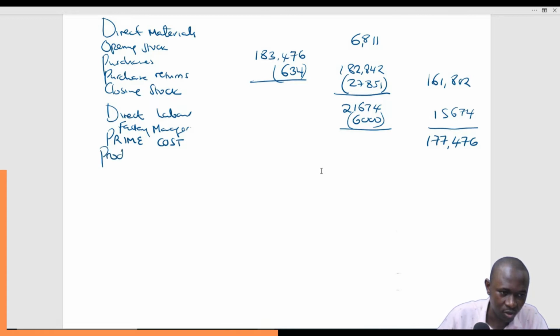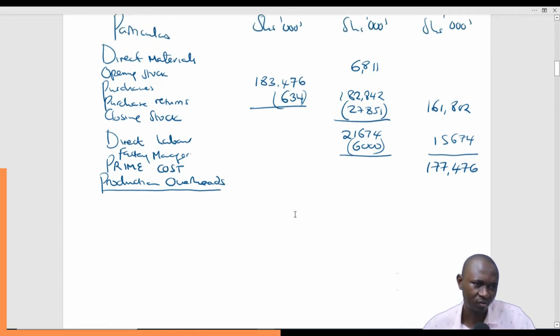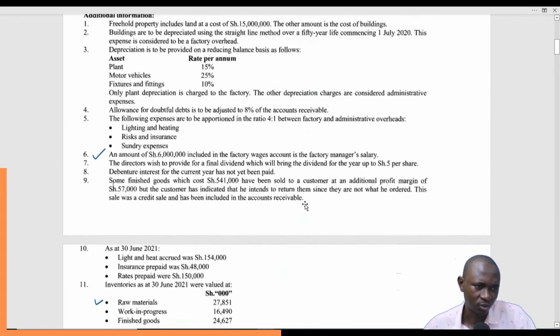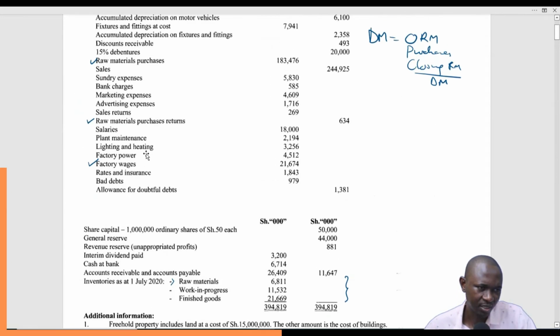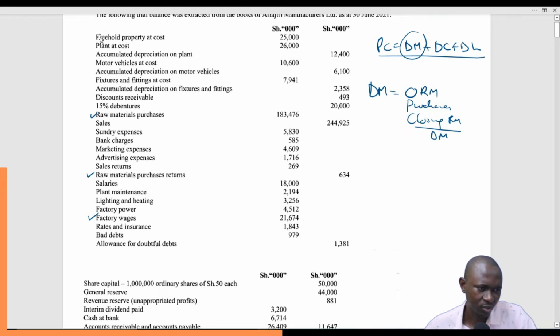After prime cost, we need to add the production overheads. Production overheads are basically the indirect costs that are incurred at the factory level. So we'll go back again and start picking these indirect costs.